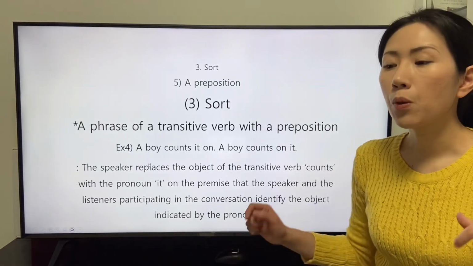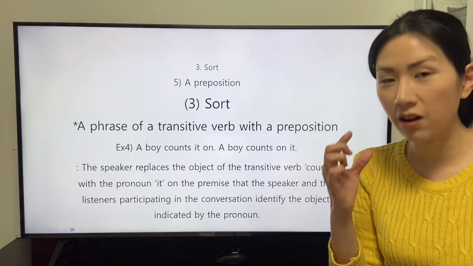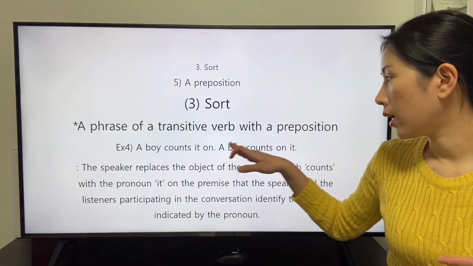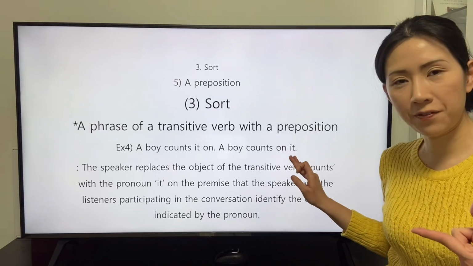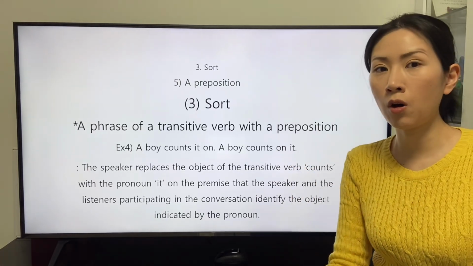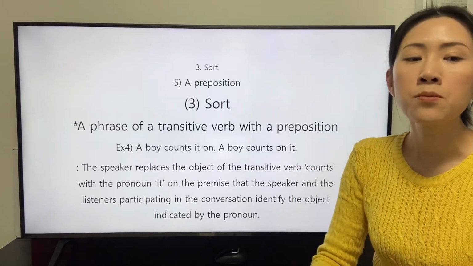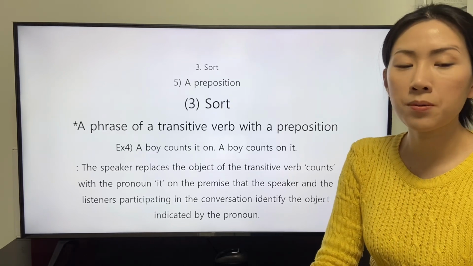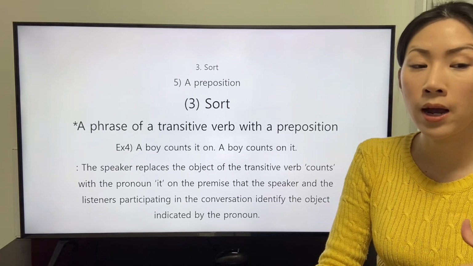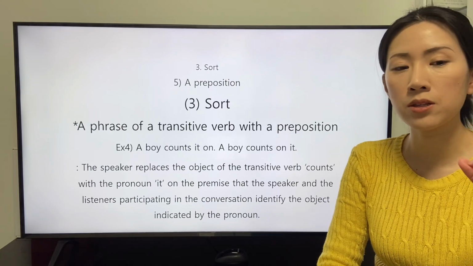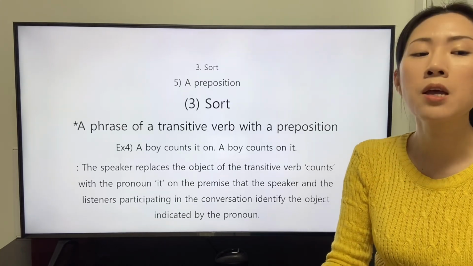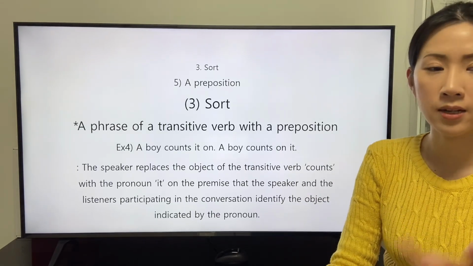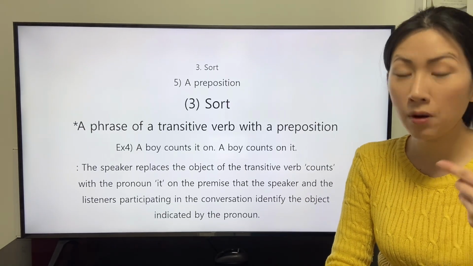The speaker replaces the object of the transitive verb and the object of the preposition with a pronoun, it. The speaker replaces the object of the transitive verb count with the pronoun it on the premise that the speaker and the listeners participating in the conversation identify the object indicated by the pronoun.